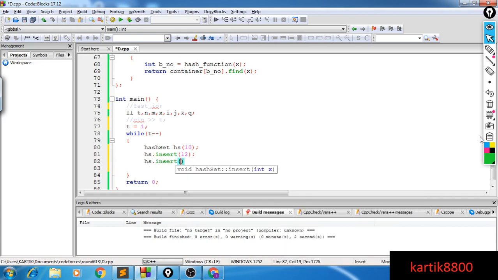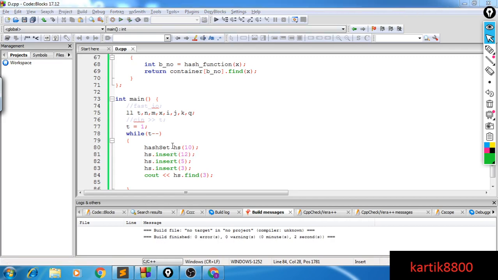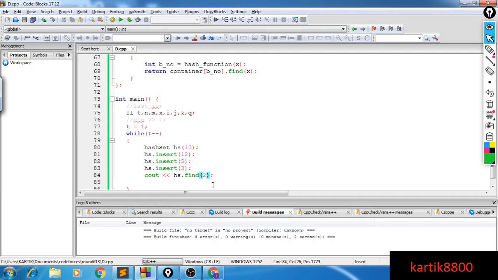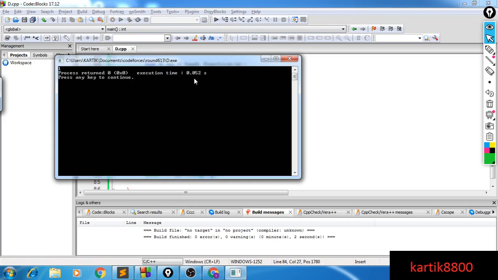I can say hs.insert(5). And let's try to find out if 3 is there or not. So hs.find(3). And it's saying yes, it is there. How about finding 2? It says no, 2 is not there. It returns 0. How about 12? It says it is there.